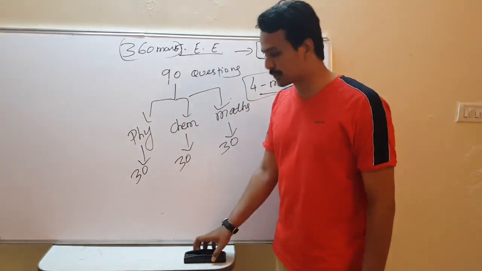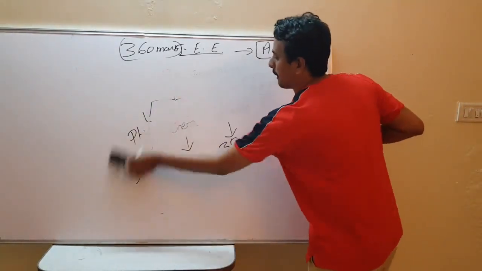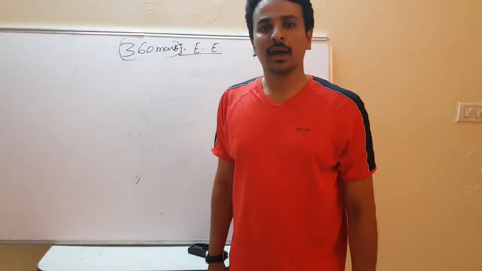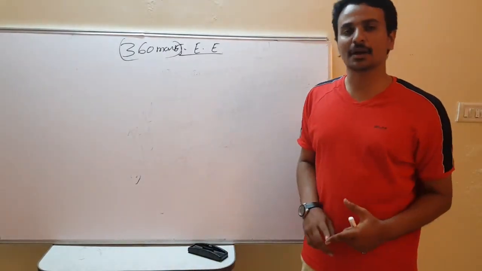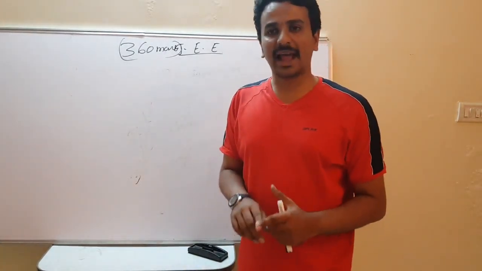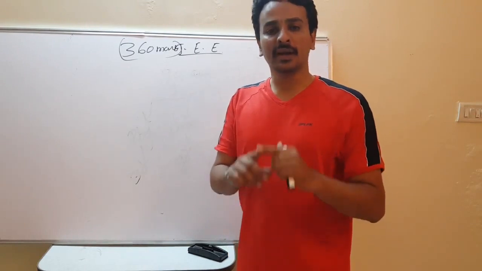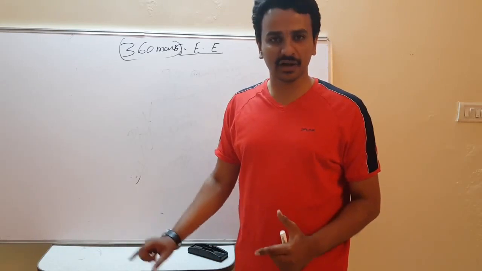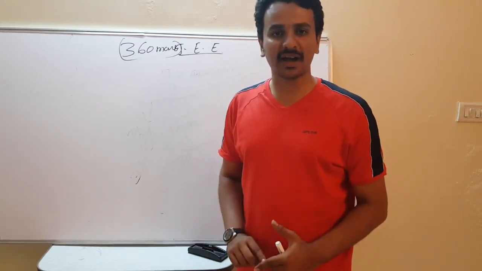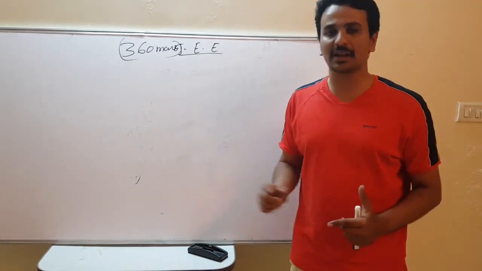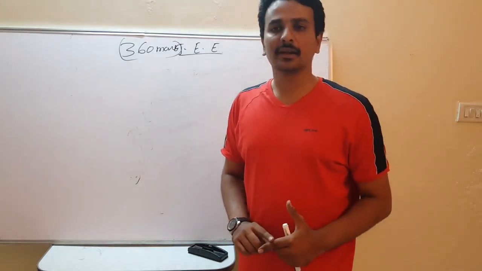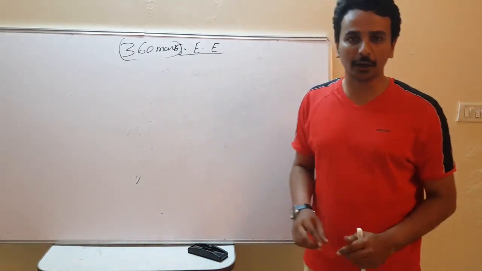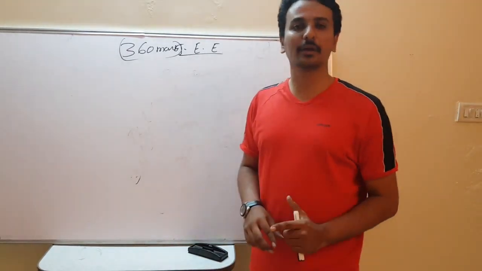In this also there is a negative marking scheme, that is, if the student selects the wrong option, then 1 extra mark will be deducted from his total score. That is, if the student doesn't attempt the question, he or she will lose 4 marks, and if he or she attempts a wrong option, then they will lose 5 marks. 1 extra mark will be deducted. This is the negative marking scheme provided by the government.